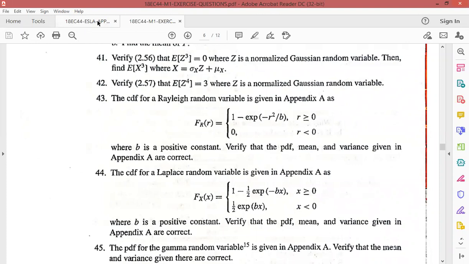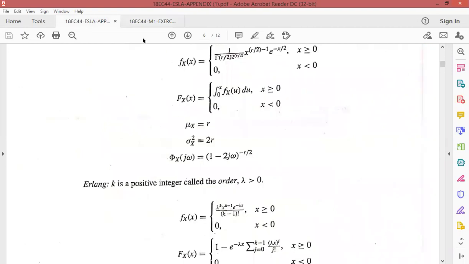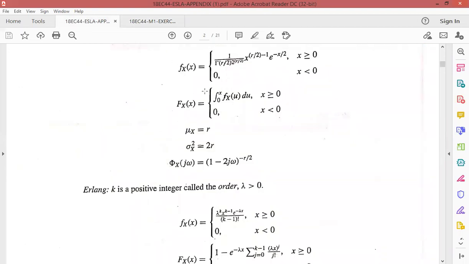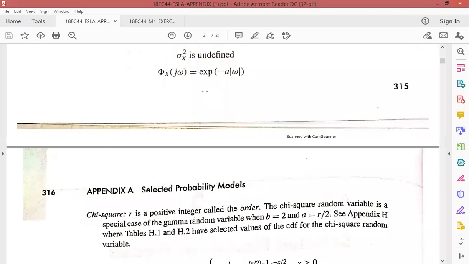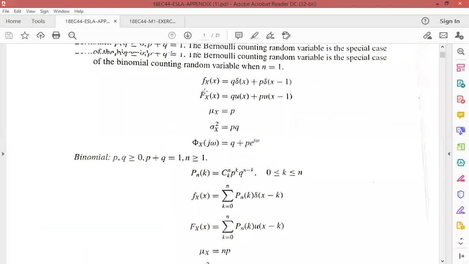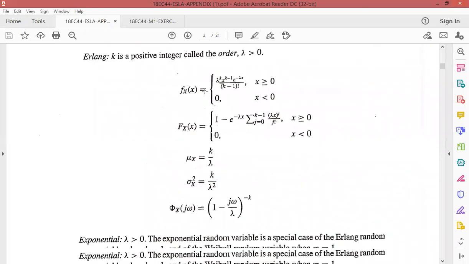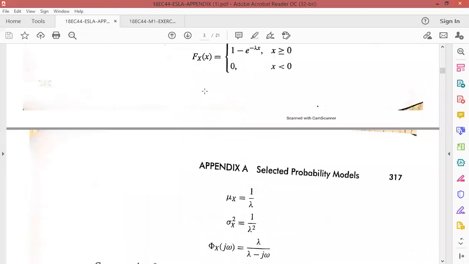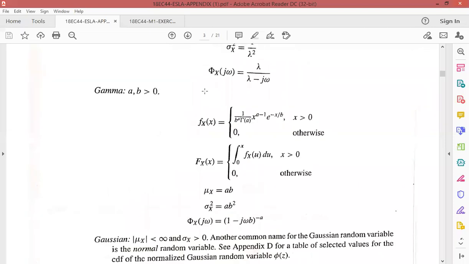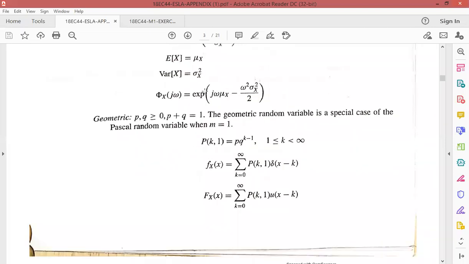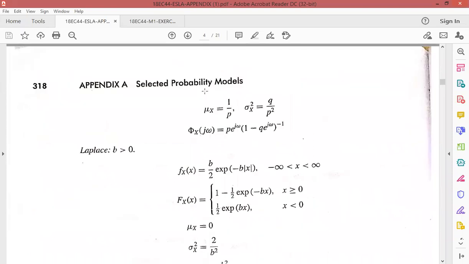It covers Bernoulli, binomial, Cauchy, chi-square, exponential, Gaussian. Here the derivation will not be given in the appendix, only the equations. So you need to derive and verify with the equations that are given to you.